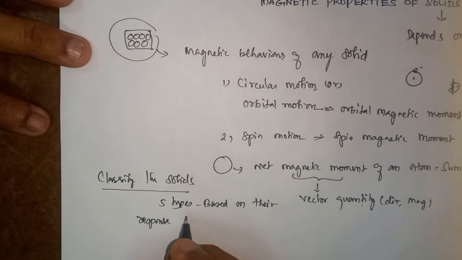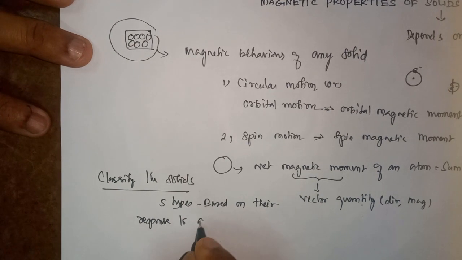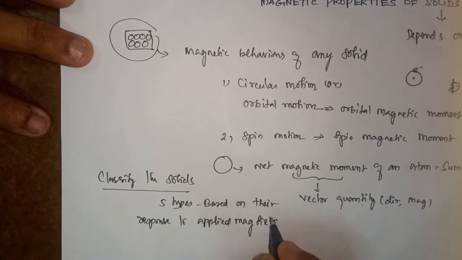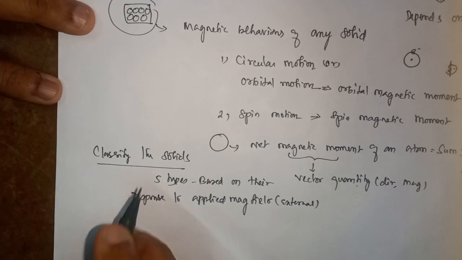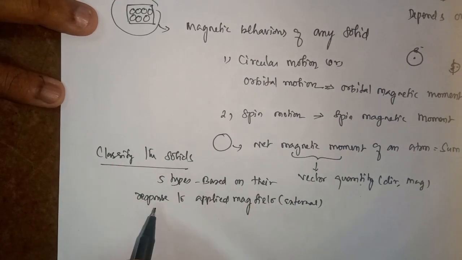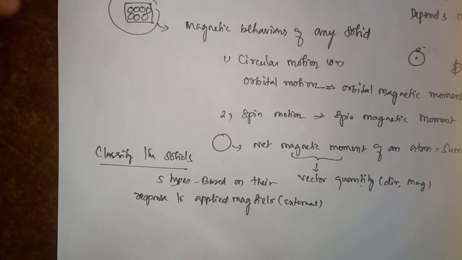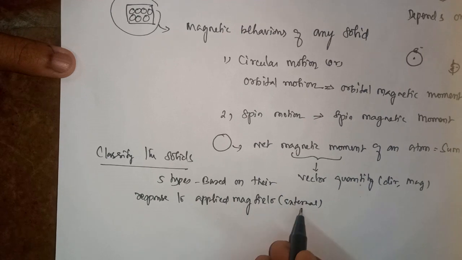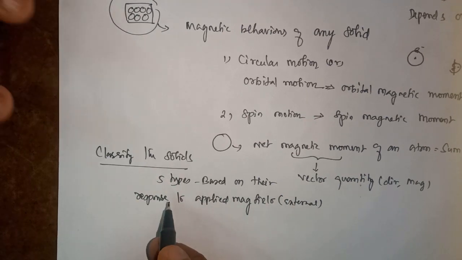Based on the substance's response to the applied magnetic field, we classify the substances into five types.